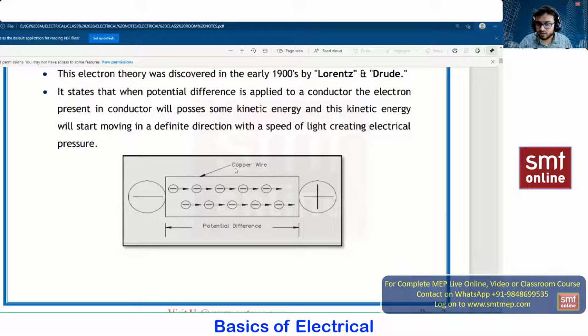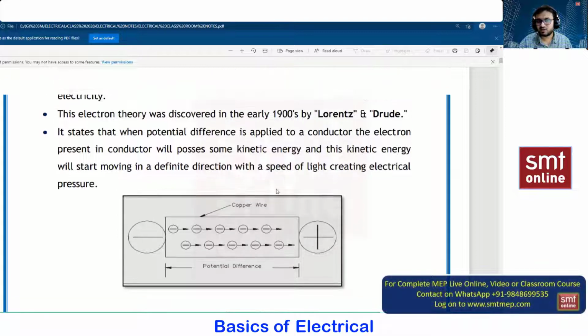But to the same copper wire, when you provide some potential difference, nothing but voltage, you can see the plus and the minus sign. What is happening when you provide the potential difference? You can see these electrons are moving in one direction with the speed of light. So that is the research in the electron theory that has been done.